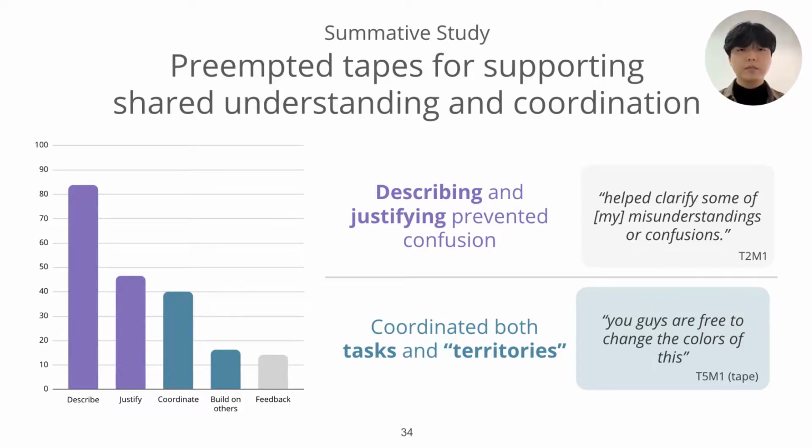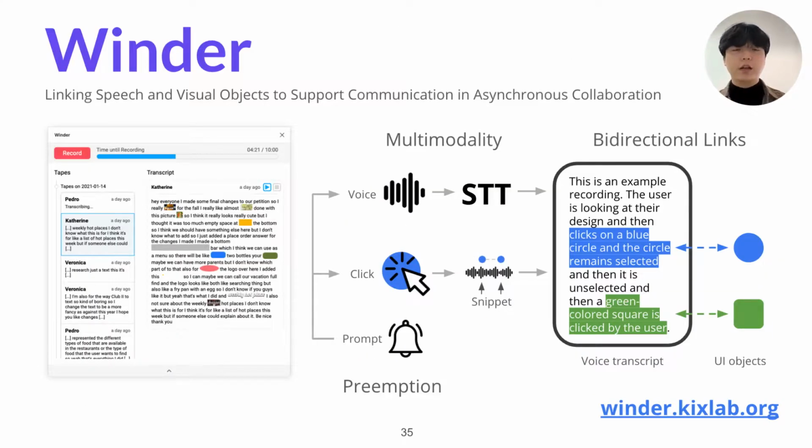Our work presents Winder, a novel tool for supporting asynchronous communication through multimodal input, bidirectional links, and preemptive prompting. In the paper, we discuss how to generalize bidirectional links and suggest future directions to improve on preemptive communication. For more information, please refer to our paper or visit our project website.